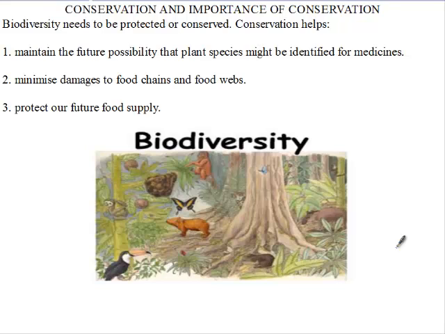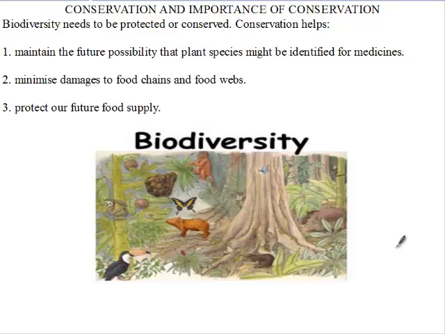Conservation helps, one, to maintain the future possibility that plant species might be identified for medicines. Most of the medicines we use come from plants. Now, if the species of plants go extinct, those plants cannot be of use in future because they have gone extinct. So if we maintain biodiversity, we are going to protect all species, and therefore certain plant species could be studied and then used for medicine purposes.